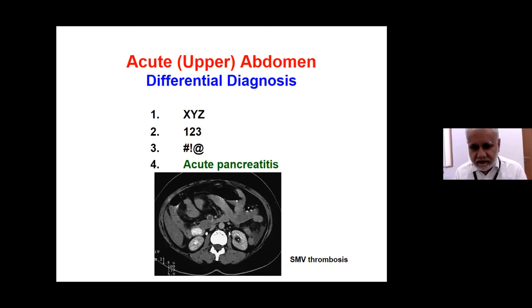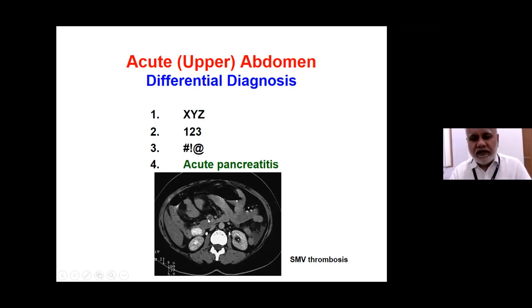conservative management. So this is an example of a young lady where clinically a diagnosis of acute pancreatitis was made, and at some point a CT scan was done, which, as you can see here, that's the superior mesenteric artery, that's the superior mesenteric vein, showed a thrombus, an acute thrombotic event in the superior mesenteric vein.